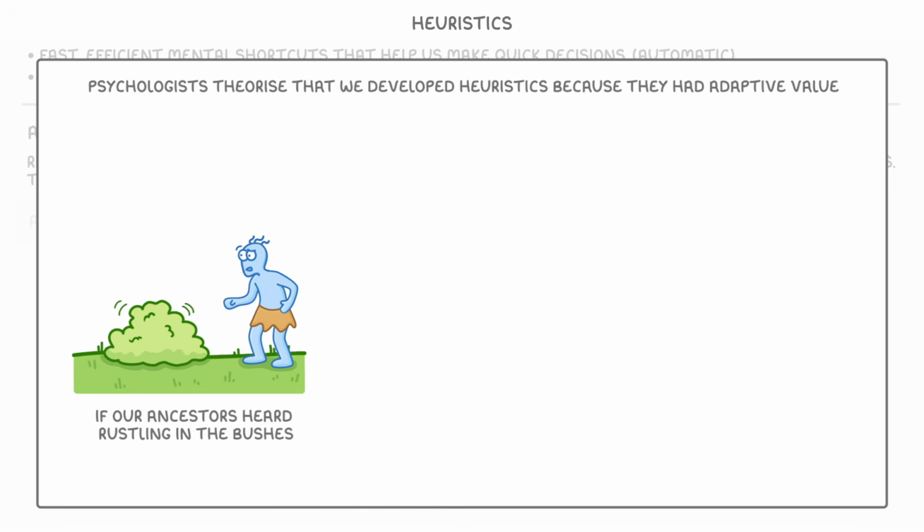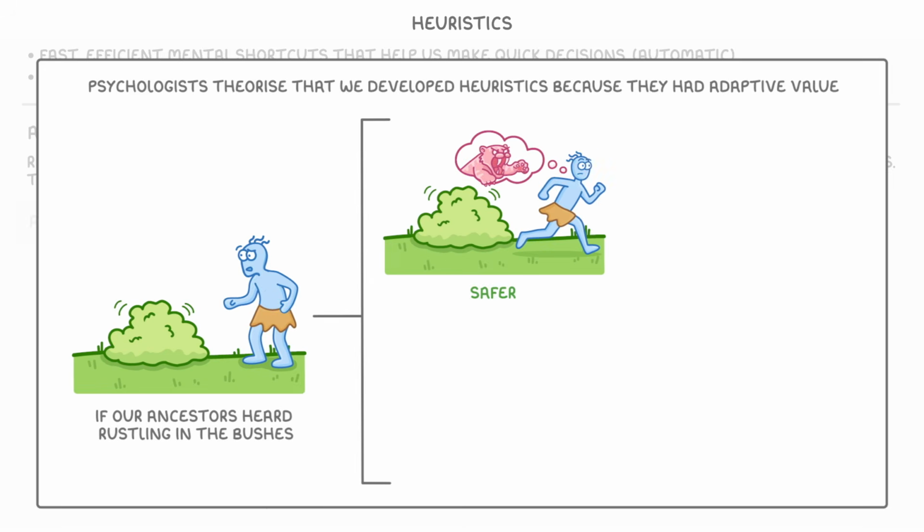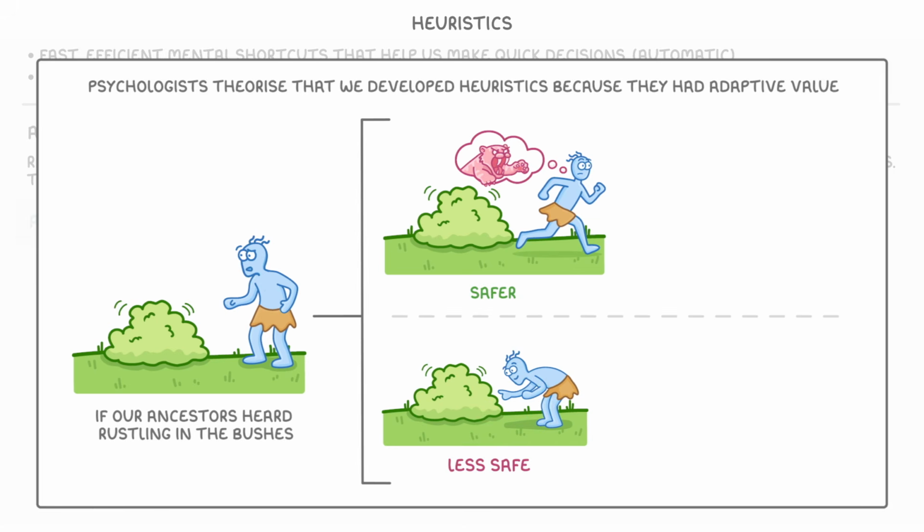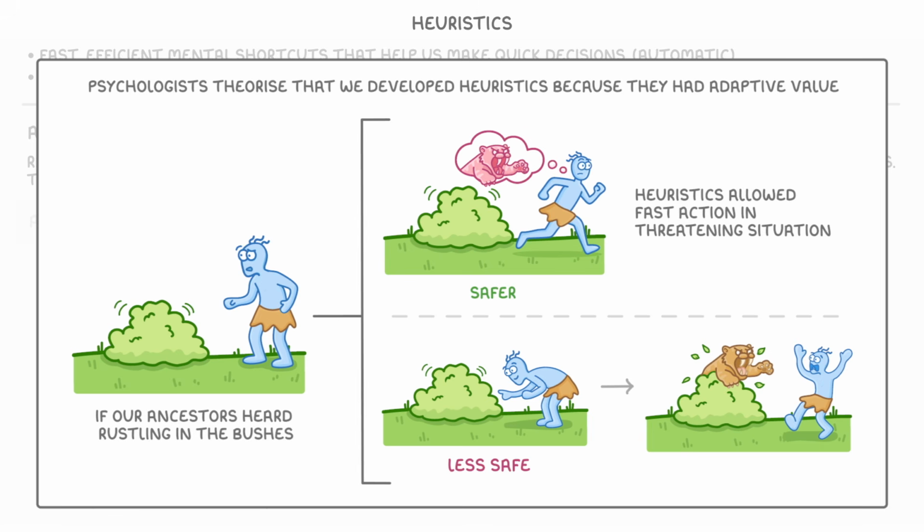Psychologists theorize that we developed these heuristics because they had adaptive value. If our ancestors heard rustling in the bushes, it was safer to assume it was a predator and run away than to stop and gather more evidence. In this way, heuristics were useful because they allowed for fast action in threatening situations, where spending time thinking through things slowly might have meant death.